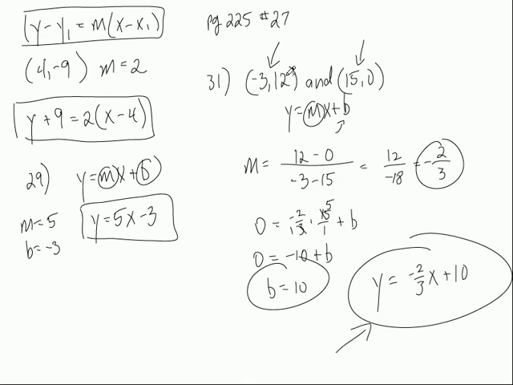Okay? So if they give you 2 points, you should be able to find the equation of a line by doing that. Find the slope first, then take either one of these points, it doesn't matter which one, and put the x in, put the y in, solve for b, and then you've got your equation of a line. It's really not that hard. All right.